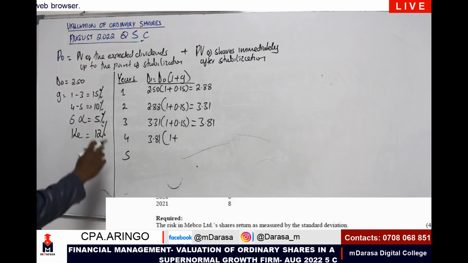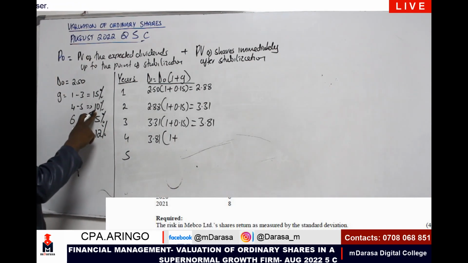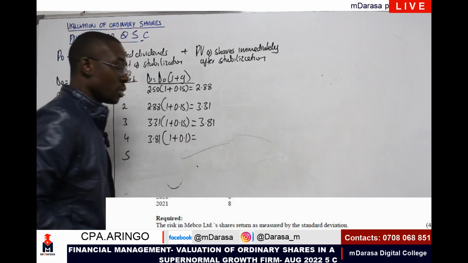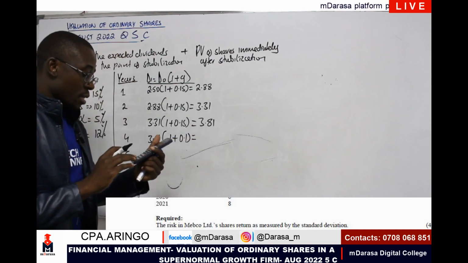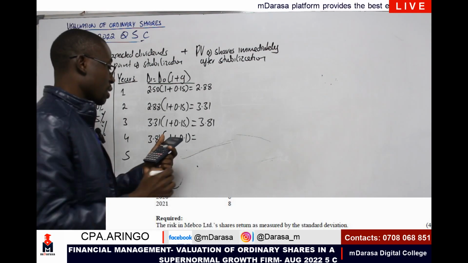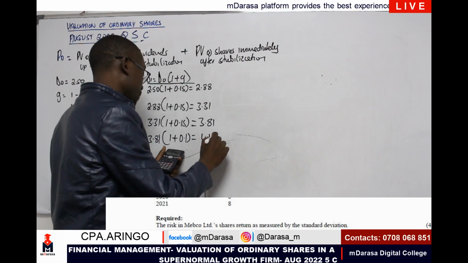What is happening in year 4? The growth rate declined to 10%. So therefore, you should be having 0.1, which should give us 3.81 times 1.1 to give us a figure of 4.19.